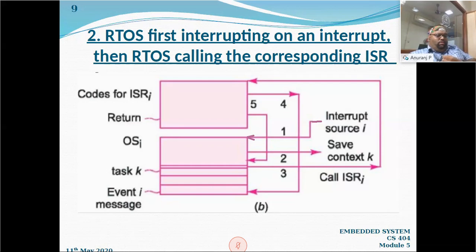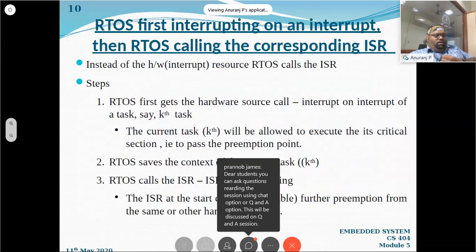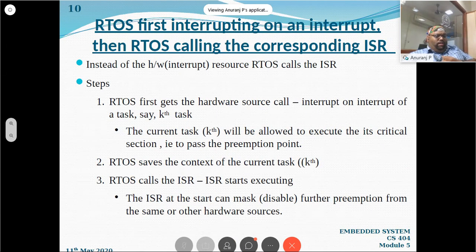How is it handling? So the first step: RTOS first gets the hardware source call, an interrupt of a task A. Say, for example, RTOS is executing its function and is doing some task, say the kth task. It can be any operating system function or any application function that it is currently doing, right? And then at that time a hardware interrupt is coming. What it is doing is that the current kth task will be allowed to execute its critical section, or I can say it has to pass its preemption point.